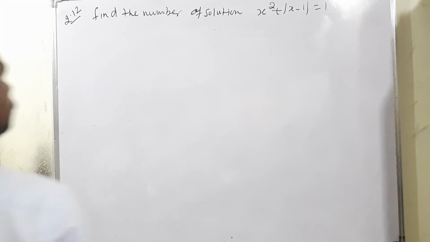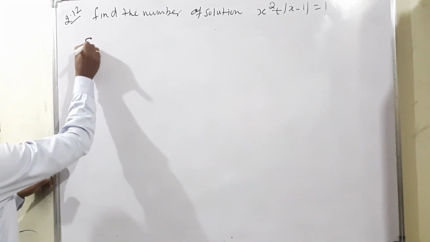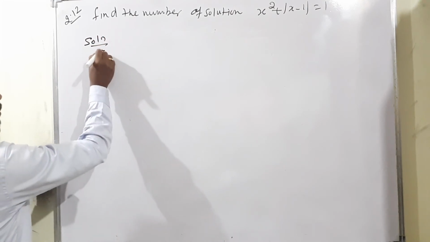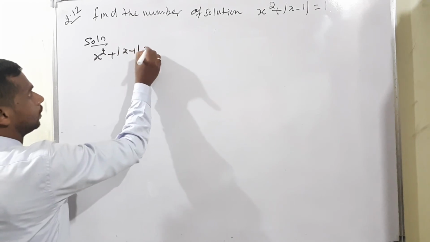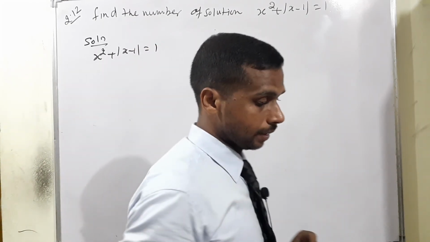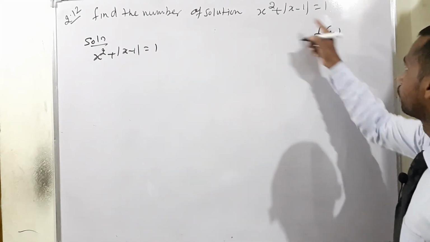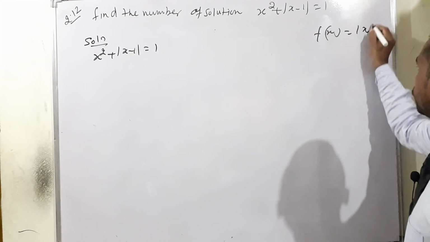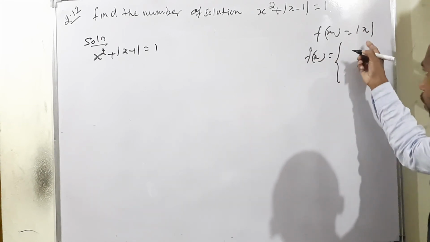Example 2.12. Find the number of solutions. Solve x square plus modulus of x minus 1 is equal to 1. The modulus condition is there. If you meet such a type of question, f of x is equal to modulus of x, we convert it into 2 different types.